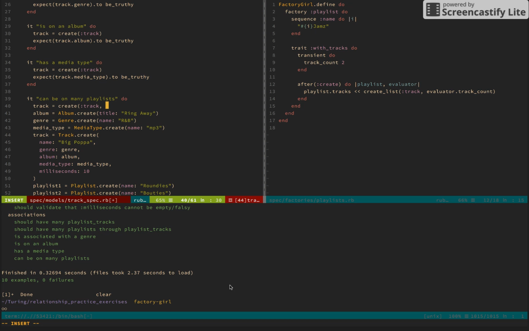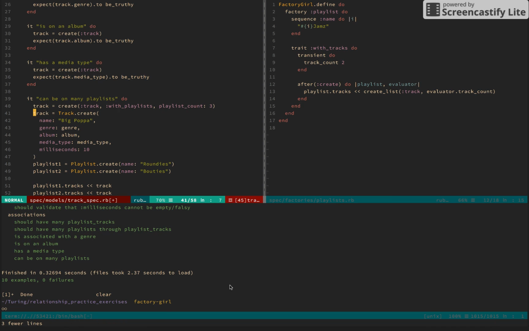Let's just say that track equals create track with playlists, right? So another trait, playlists. Playlist count 2. Let's go 3. Again, these albums were just for validations, media types.